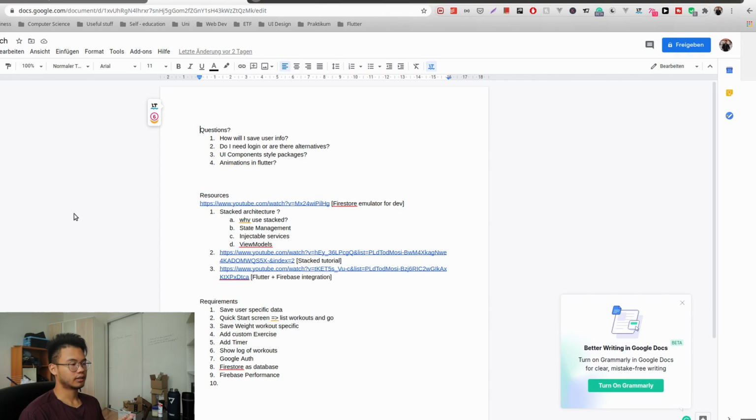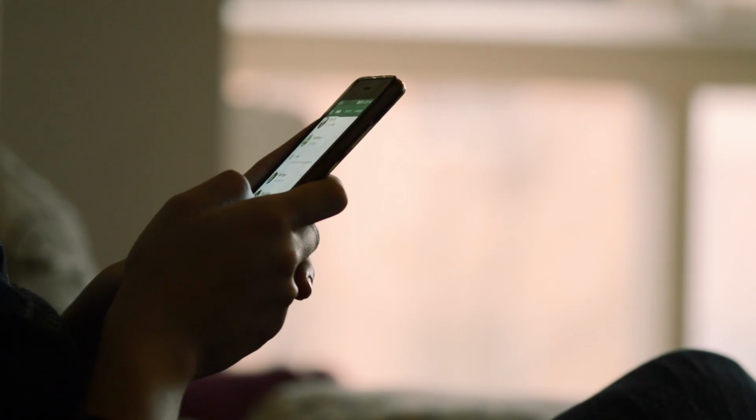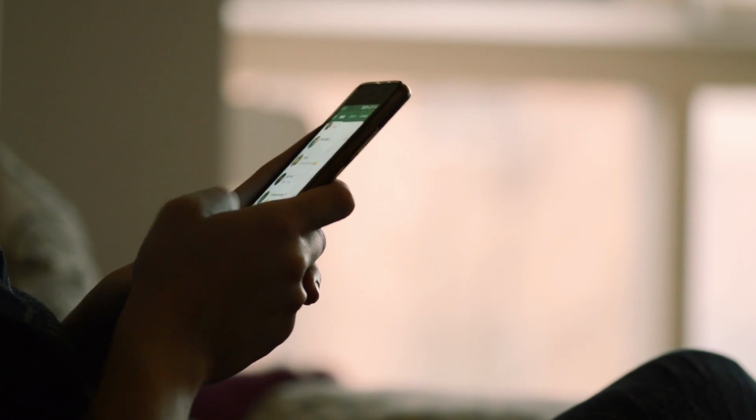So I actually started writing out some questions, finding out some resources before, and writing down some requirements that I need for this app, or I think I need for this app. So, first question is, how will I save user info? For every user that is logged into my app, I need to create some kind of user sessions where they can save their own data. Like every user that's logged into my app, they need to be able to save their own workouts. Create workouts, save workouts, or some kind of statistic or graph that shows how they're performing in the gym. I mean, something like that.